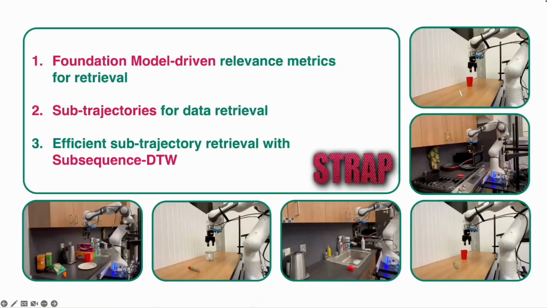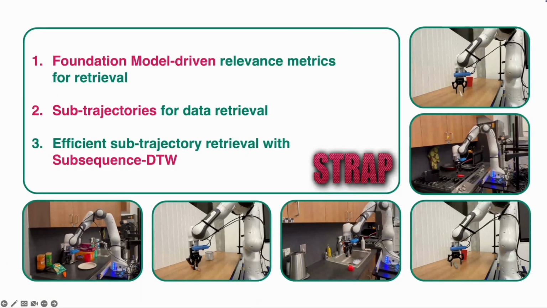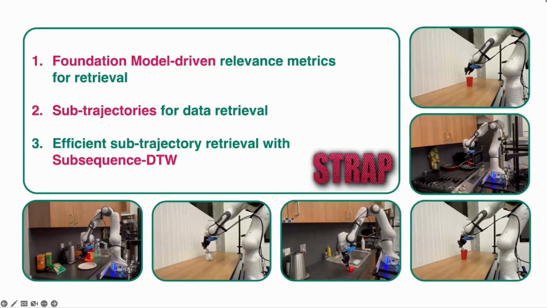Let me now leave you with a short summary. We present STRAP, a retrieval-based algorithm that uses foundation model-driven relevance metrics to retrieve sub-trajectories from large offline robotic datasets. STRAP employs subsequence dynamic time warping to find the best matches while being agnostic to horizon and demonstration frequency. These contributions enable STRAP to achieve spatial robustness from as few as 3 demonstrations.